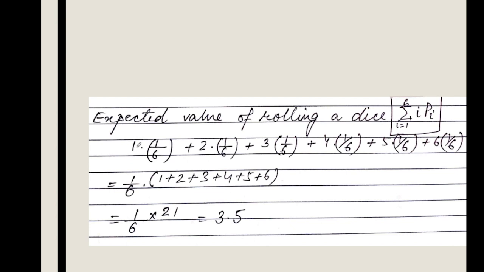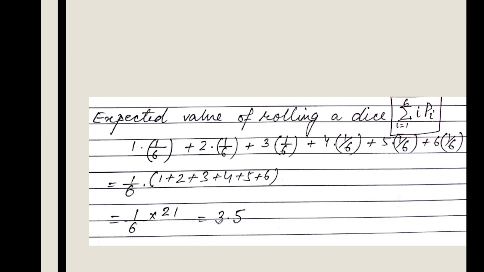What is the probability of getting 1? The probability of getting 1 from that dice is 1 into 1 by 6. Similarly, 2 from that dice is 2 into 1 by 6. 3 from that dice is 3 into 1 by 6, and so on. If we sum them all, we will get 3.5. So 3.5 is the expected value from the dice.